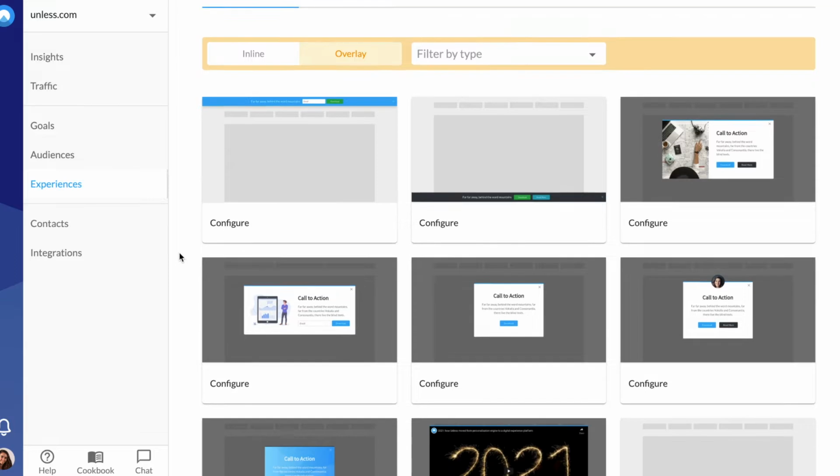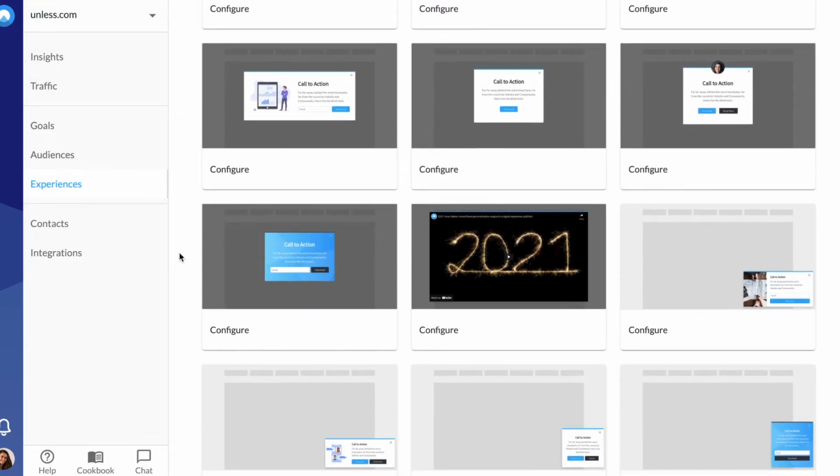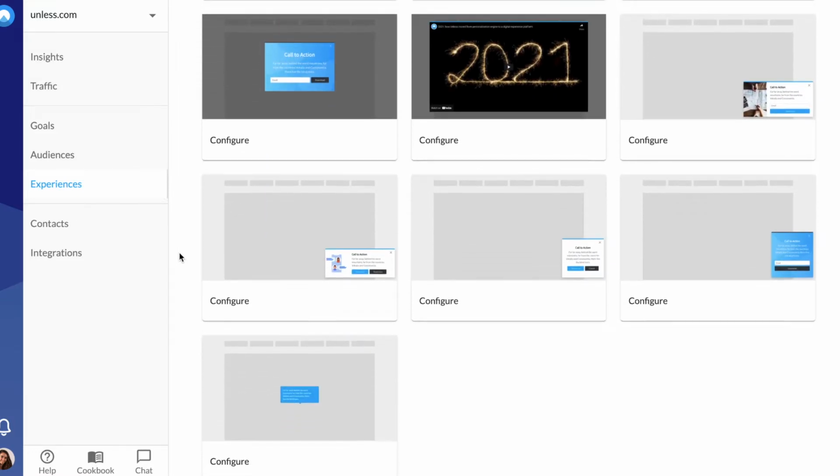Components come to the rescue. Components come in two types, inline and overlay. In this scenario, we will focus on overlays as they are good at catching the eye and better at communicating urgency. Overlay components include pop-ups, sideboxes, bars, and more that you can use to highlight important information.